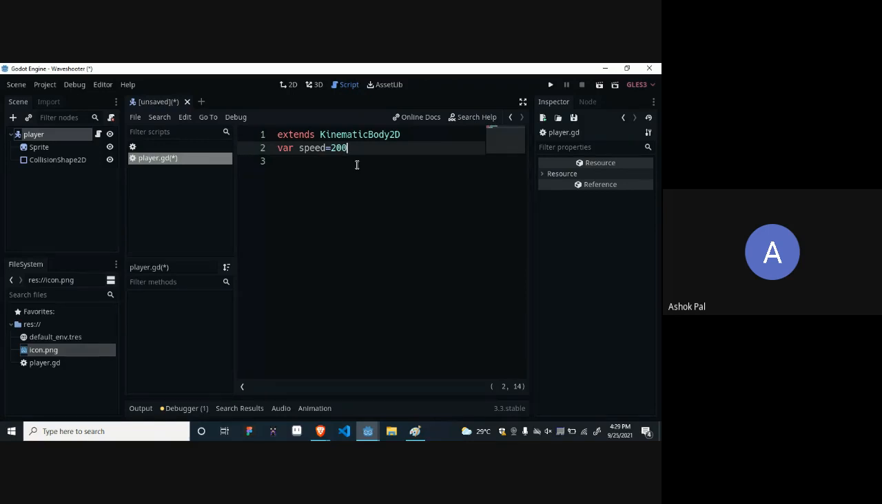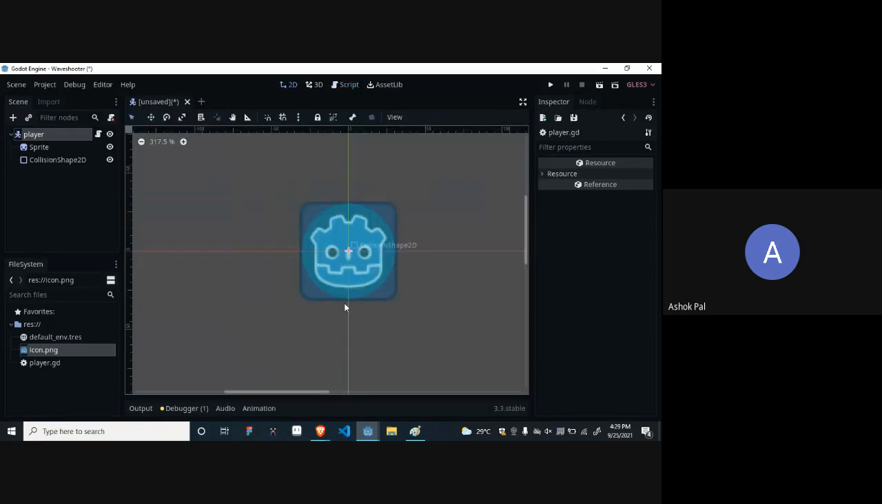Okay. Enter. Next variable, velocity. Now let me explain what initial value I will give to it. You can see this axis. Negative y, positive x, negative x. It will move in all those four directions.